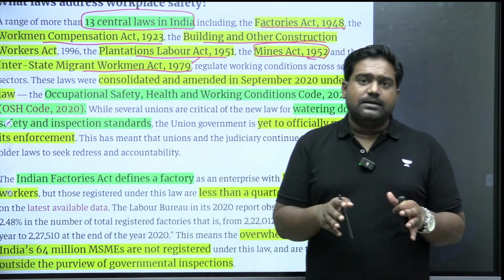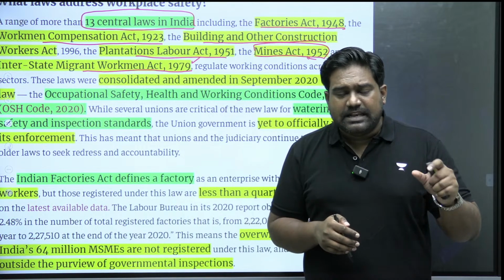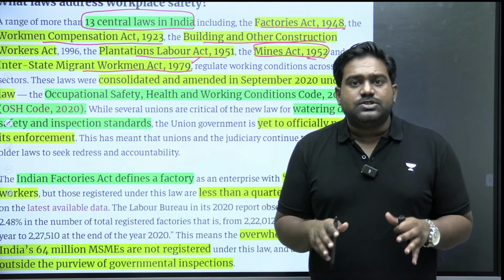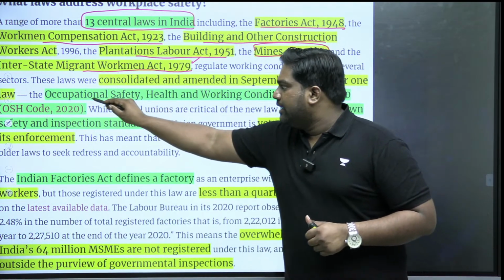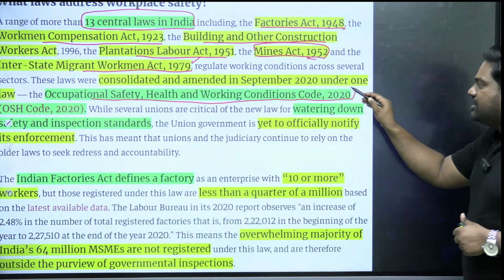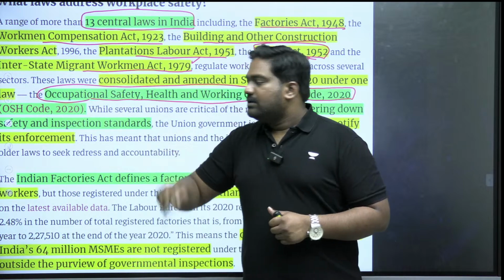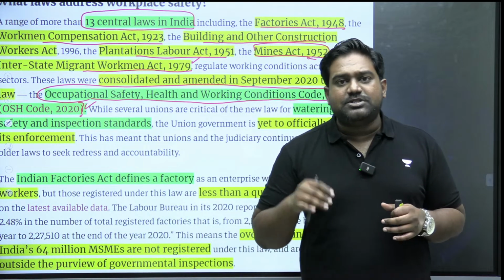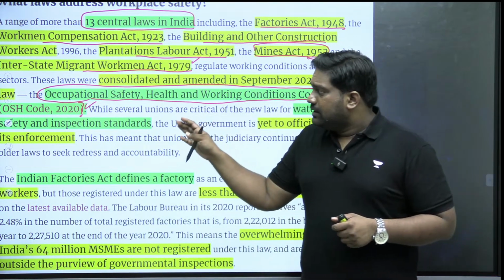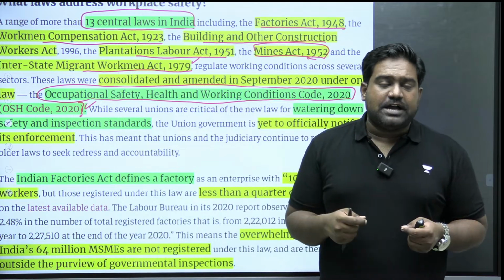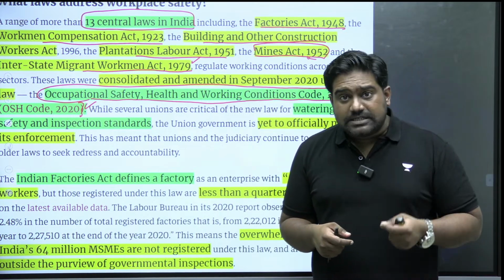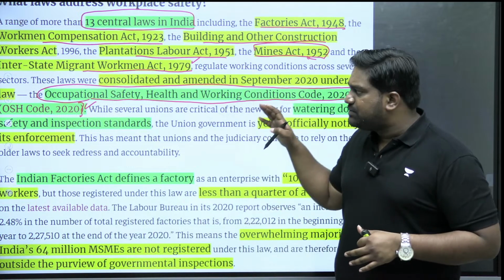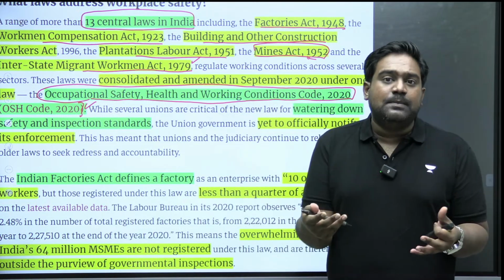So there are these laws in India, around 13 central laws that deal with labor safety and labor standards. The Modi government has made an attempt to replace these old laws with a new set of labor codes, including the Occupational Safety, Health and Working Conditions Code 2020, the OSH Code 2020. It's part of the 4 new labor codes being introduced by the Modi government. The new proposed codes have faced a lot of opposition. They have faced a lot of criticism by labor unions, by workers, and even by the industry as well. As a result, the government has put them on hold. These codes have not been implemented yet.